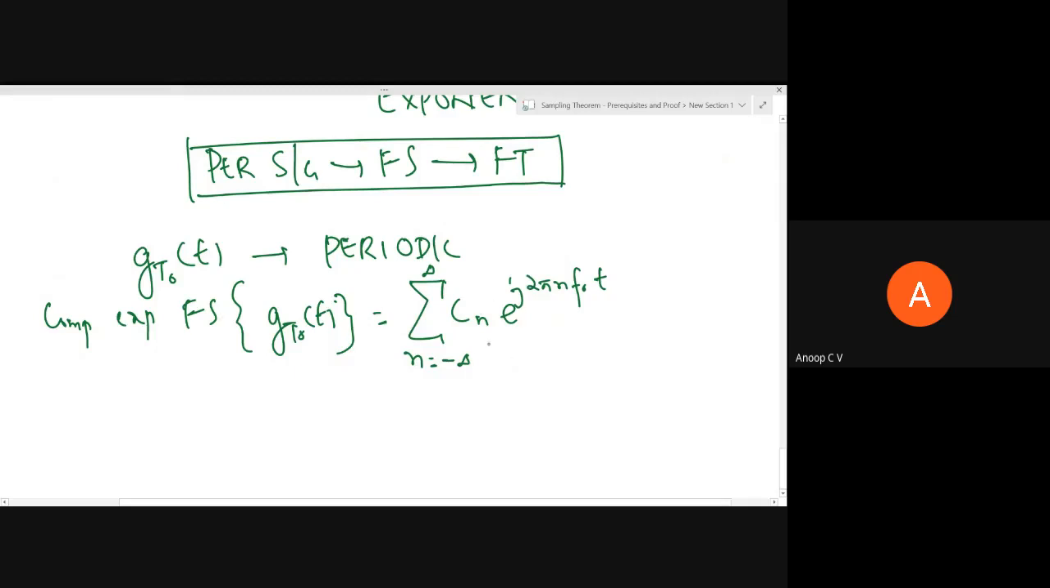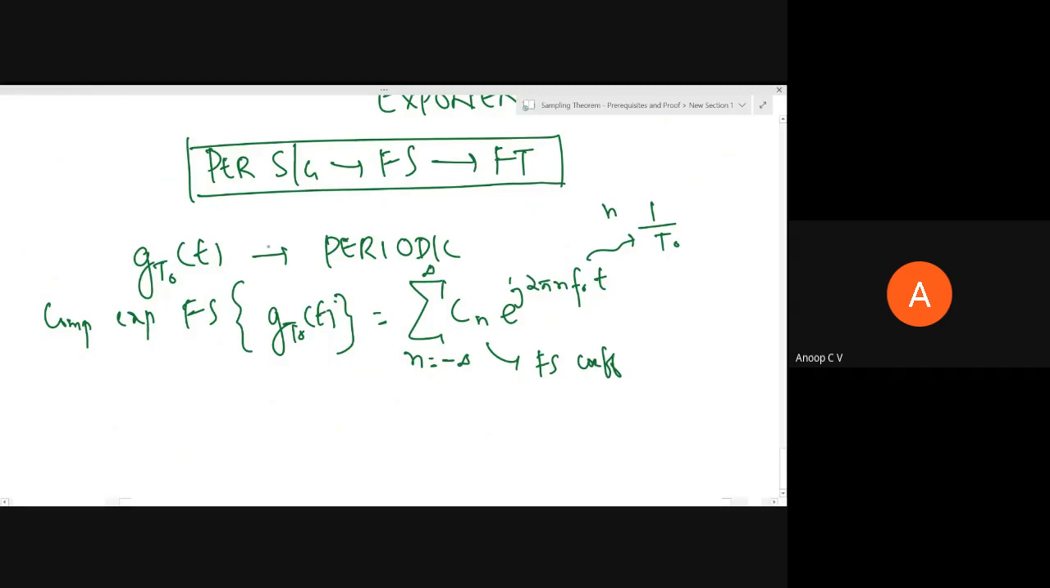That is where Cn is nothing but the Fourier series coefficients, and n spans from minus infinity to infinity. And this f naught is nothing but 1 by t naught, that is the fundamental frequency of that particular periodic signal.